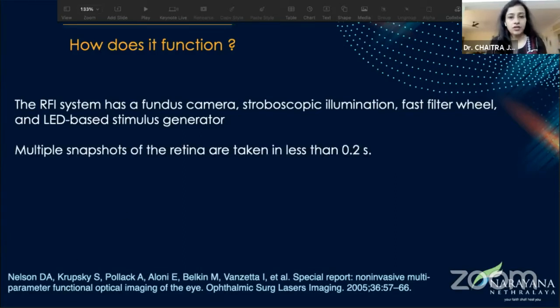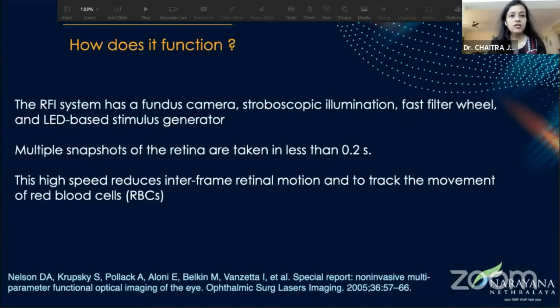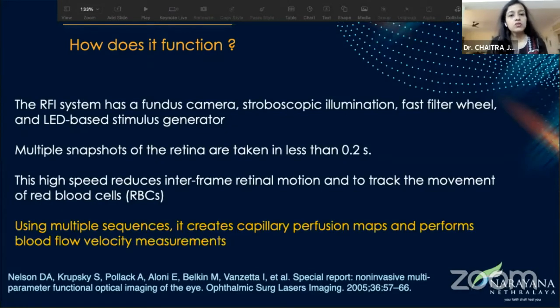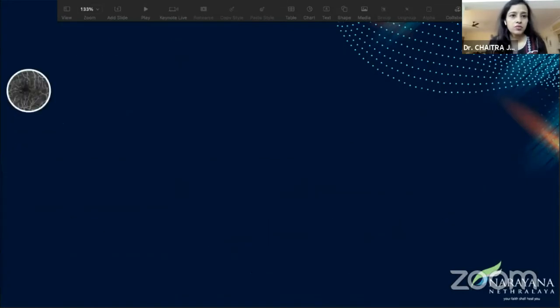Multiple snapshots of the retina are taken in less than 0.2 seconds. I will show you a video of that. This high speed reduces interframe retinal motion, and it tracks the movement of the RBCs. So it uses multiple sequences, and it therefore creates a capillary perfusion map. And it also performs blood flow velocity measurements.